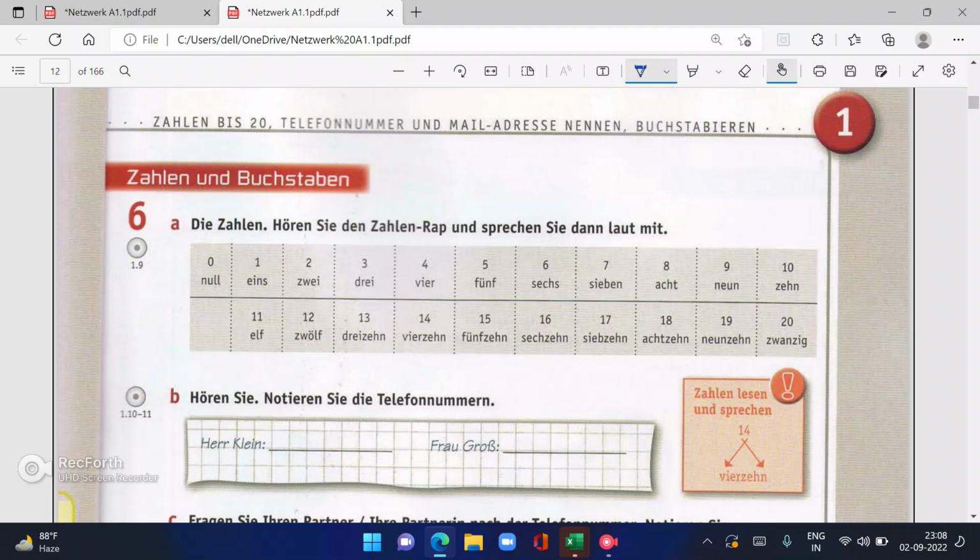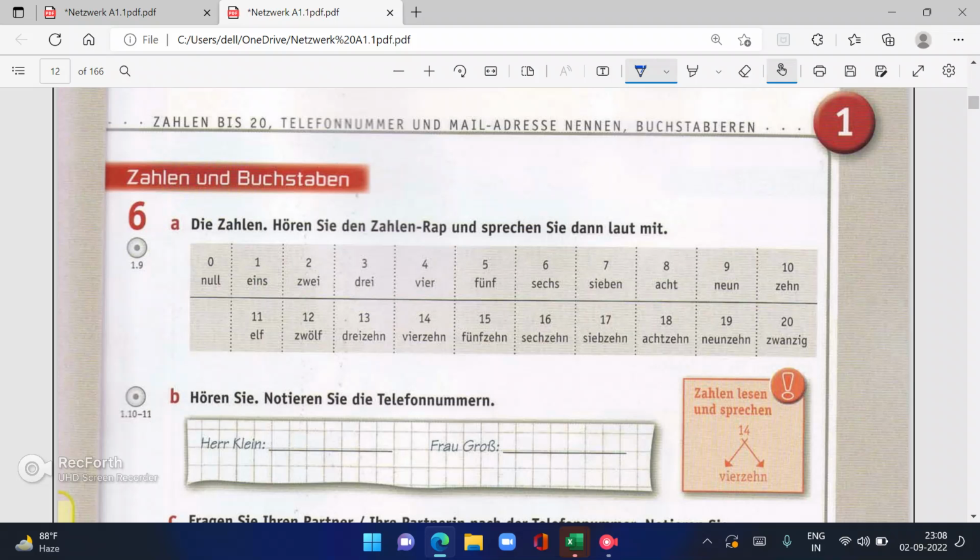Now Zahlen und Buchstaben. Buchstaben is when we say the alphabets, how to pronounce the alphabet. Zahlen is the numbers. Both of the things we have already done. So let me repeat it.